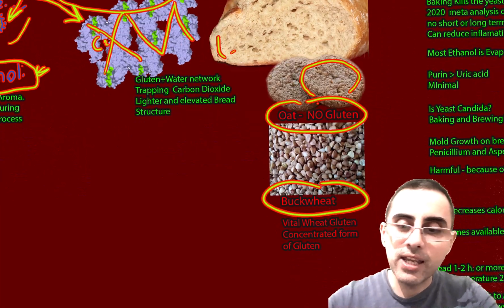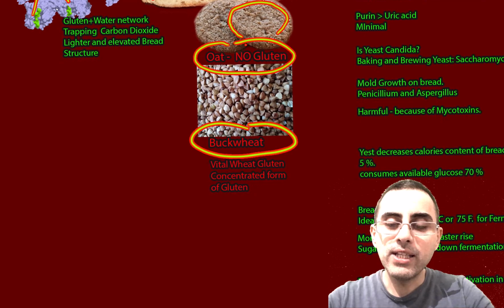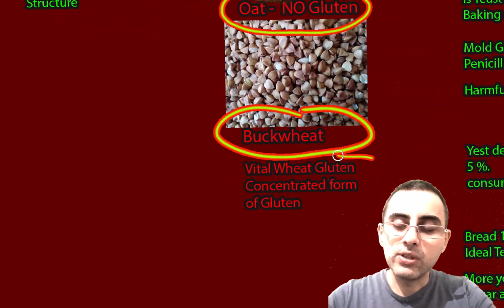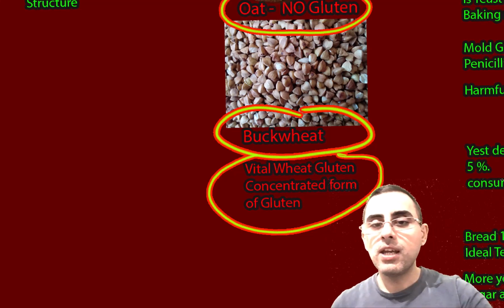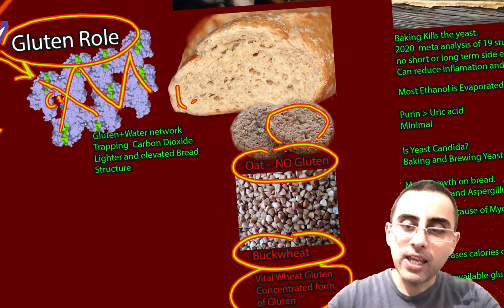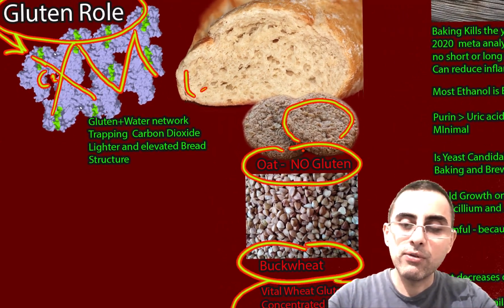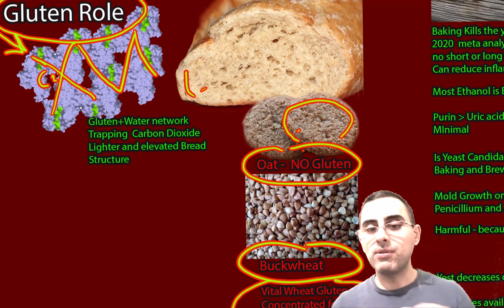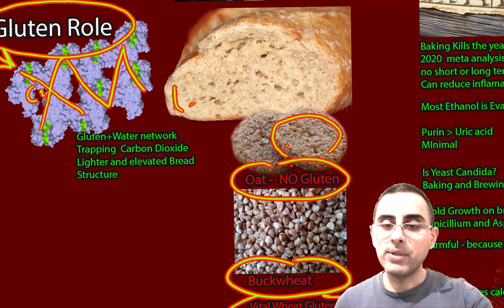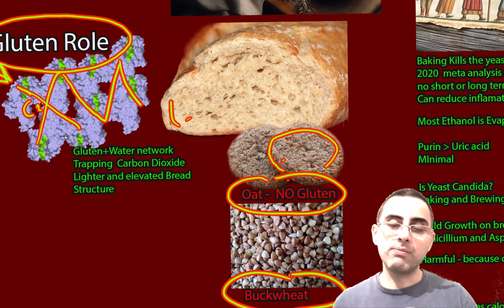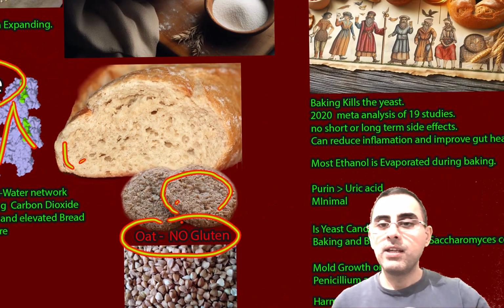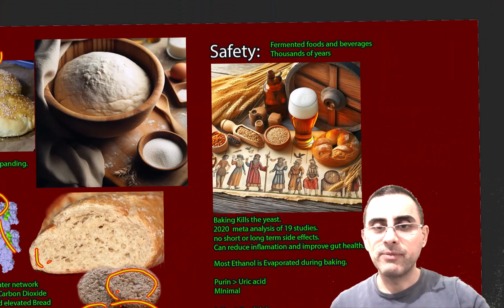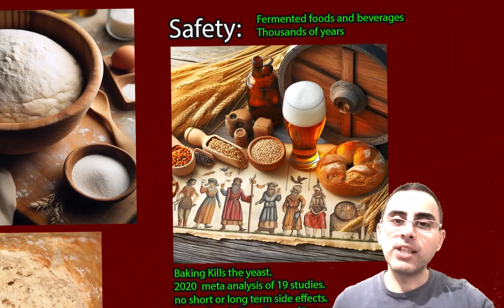In this case, we have vital wheat gluten, which is actually gluten flour, and you can add this gluten, and then oat flour also becomes more puffy and more raised, and we can make such puffy and light breads from oat. It's an important hint. Now let's talk about safety.